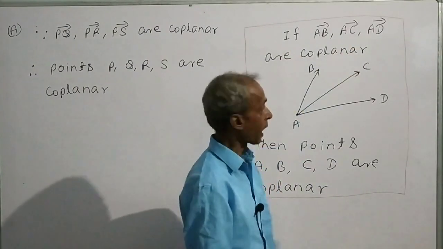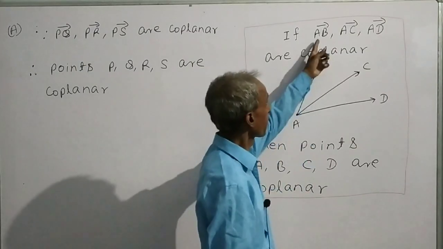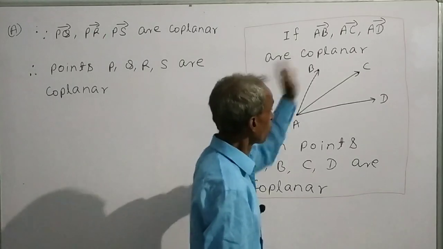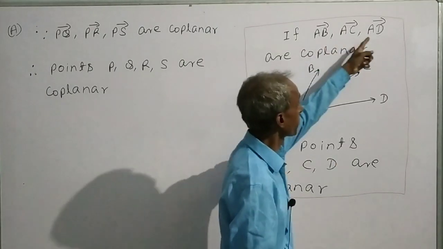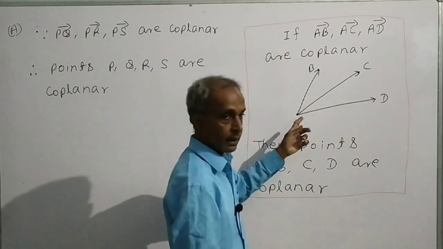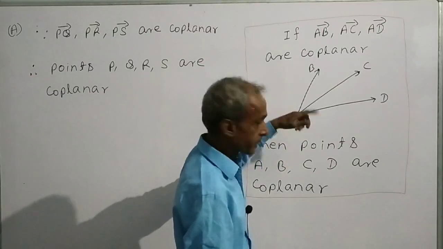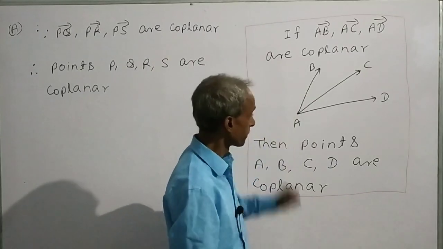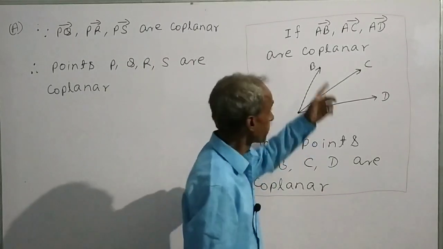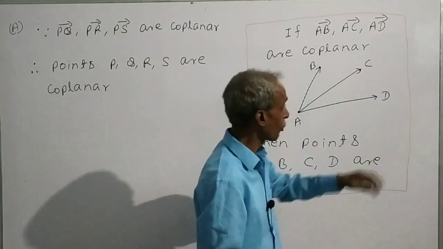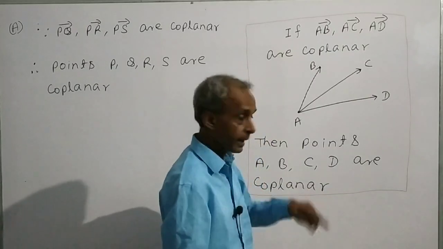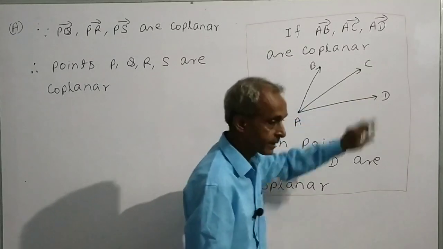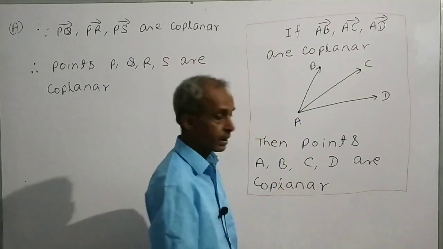This is the formula: if 3 vectors AB, AC and AD are coplanar, and these 3 vectors are such that the initial point of all the vectors is the same point A, then points A, B, C, D will also be coplanar.